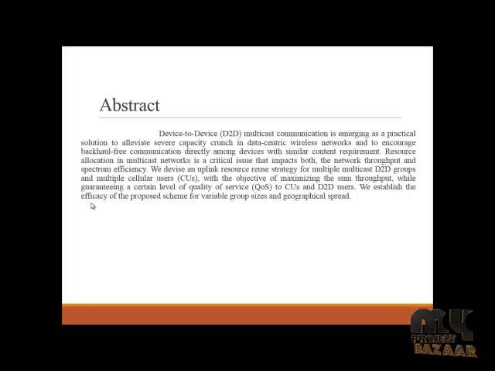We established the efficiency of the proposed scheme for variable group size and geographical spread in it.